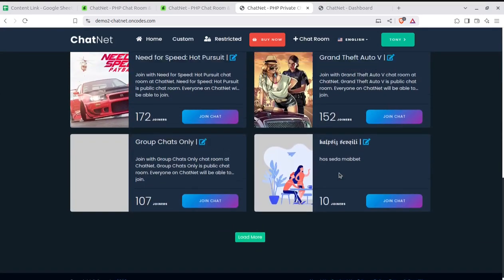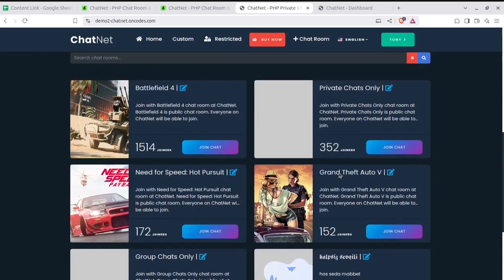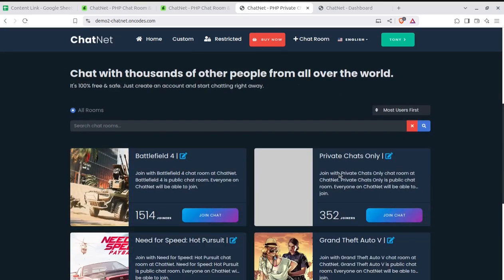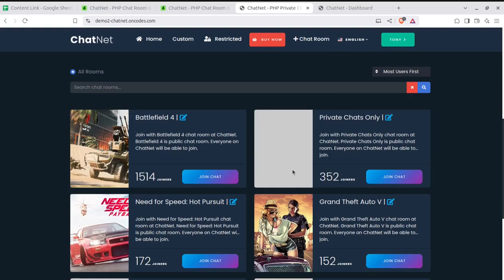So it is a very good idea to launch this solution as a private chat room or the public chat room, and there can be multiple communities that can use this, and you can even use it for your school group, college group, like a standalone chat solution for universities, colleges, educational institutions. So this is a very good thing that you can launch on your own. So it is a very easy to use solution.